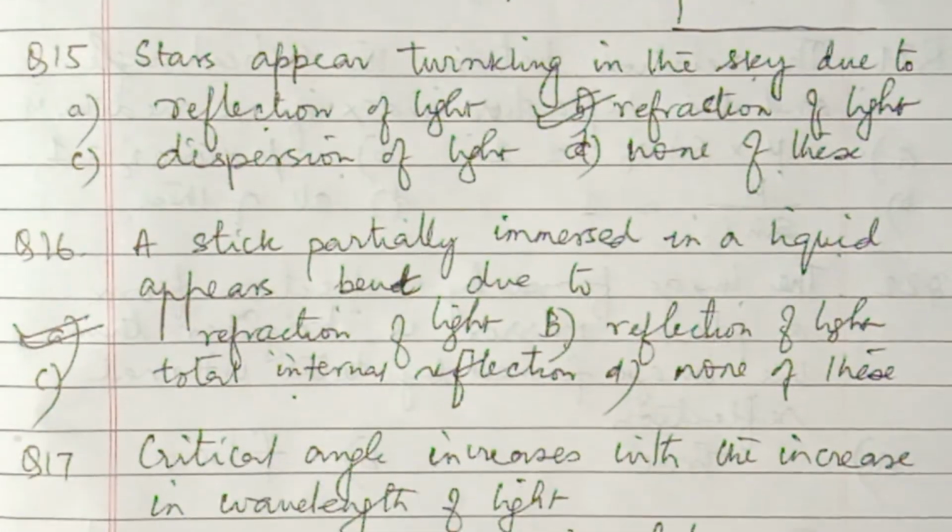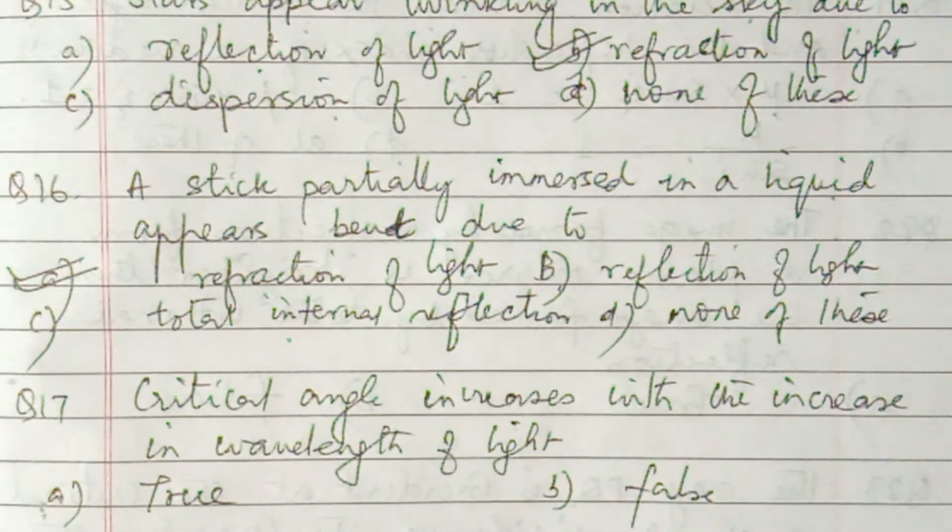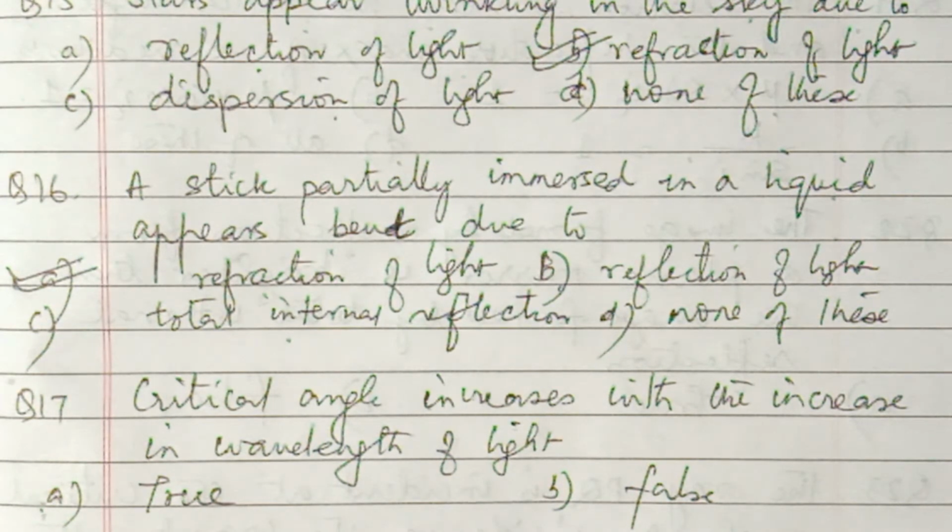Okay. And next is critical angle. Now critical angle increases with the increase in the wavelength of light. So what is critical angle? Critical angle is the angle of incidence in the denser medium, for which angle of refraction in the rarer medium is 90 degrees. So when light moves from denser to rarer medium, then only this critical angle concept comes. But angle of refraction is 90 degree.